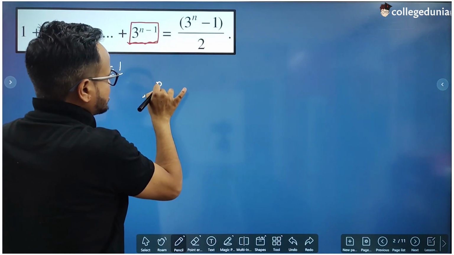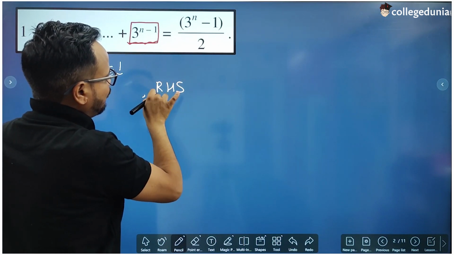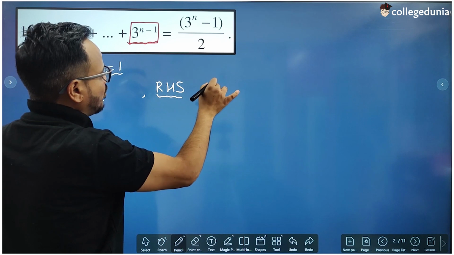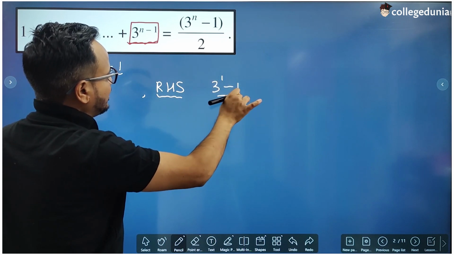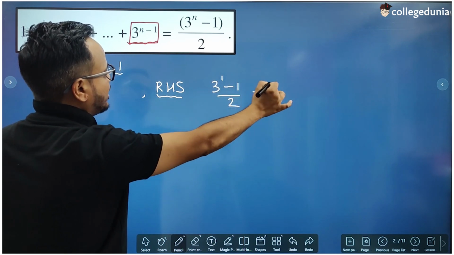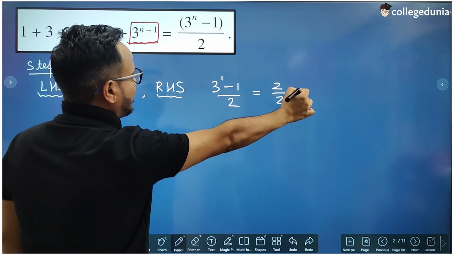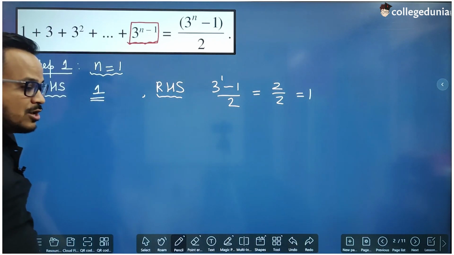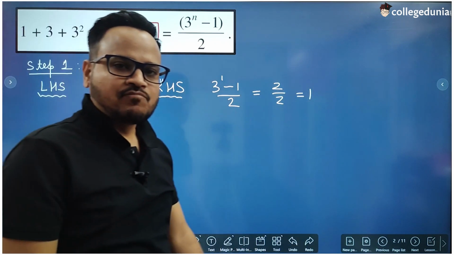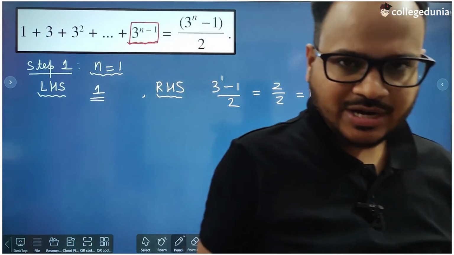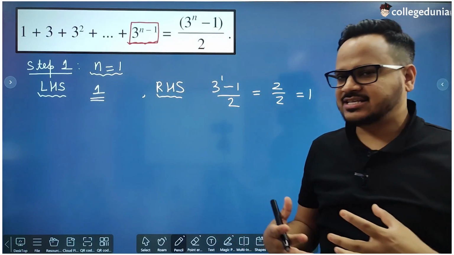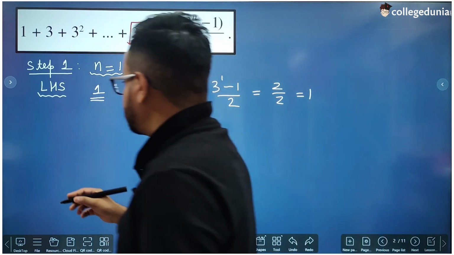So what about RHS? Now if you put n equal to 1 in RHS, what you will get? 3 minus 1 is 2, then 2 divided by 2, again you will get 1. So for n equal to 1, this statement is true, right? Because both LHS and RHS are equal. Now step 2.